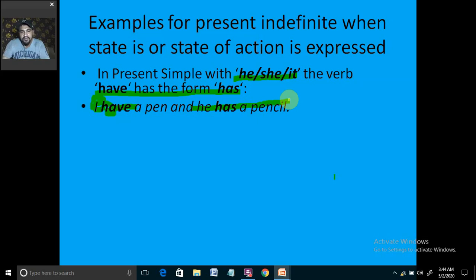That is why. So has and have are the first form of verb, had is the second form, had is the third form. When helping verbs are used as the main verb, then has and have are the first form of verb, had is the second form of verb, and had is the third form of verb again.